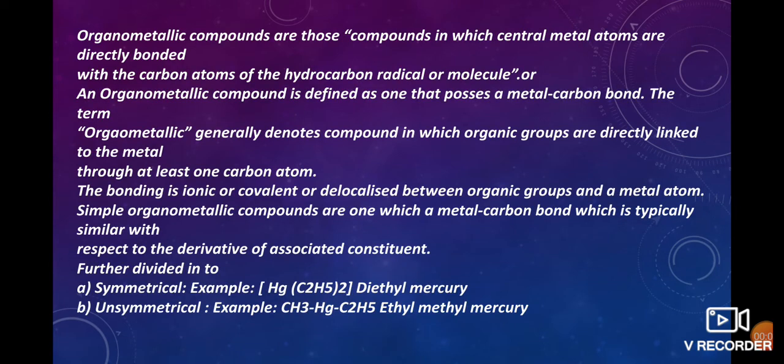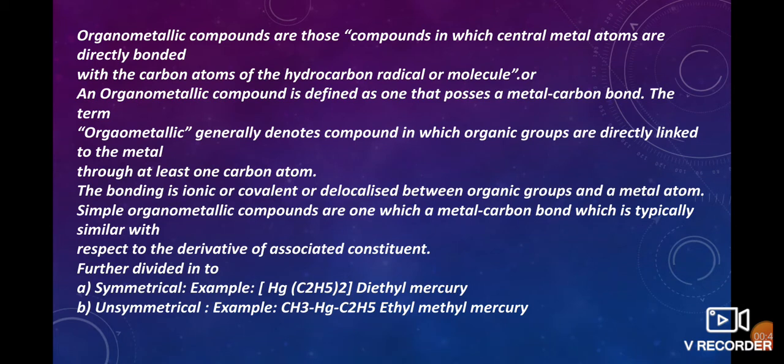What are organometallic compounds? Organometallic compounds are those compounds in which the central metal atom is directly bonded to a carbon atom of a hydrocarbon radical or molecule, or they can also be defined as compounds possessing a metal-carbon bond.